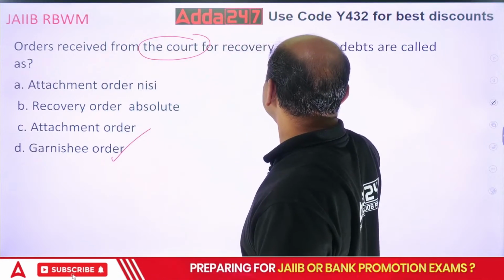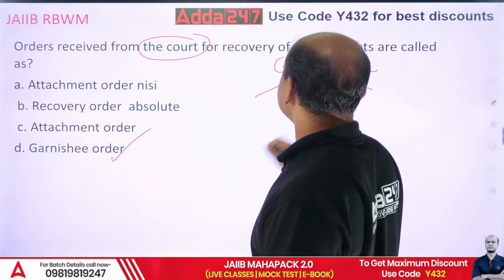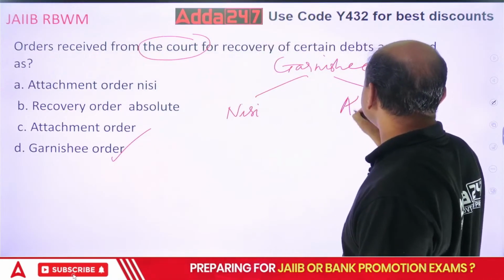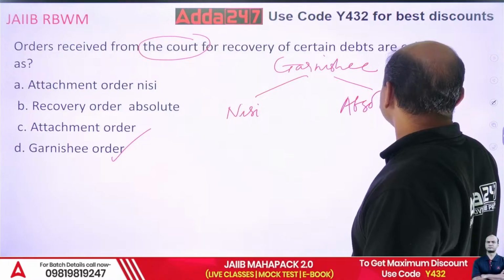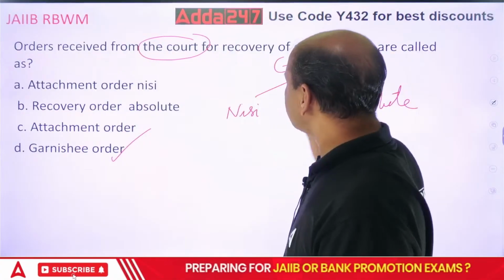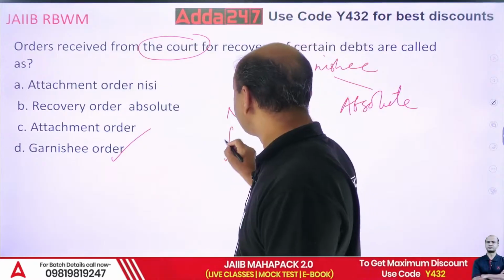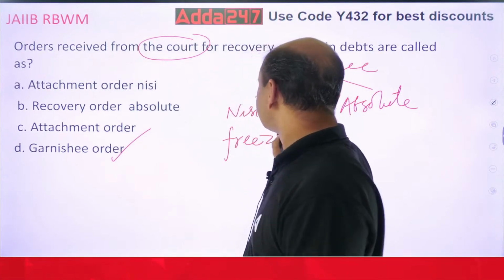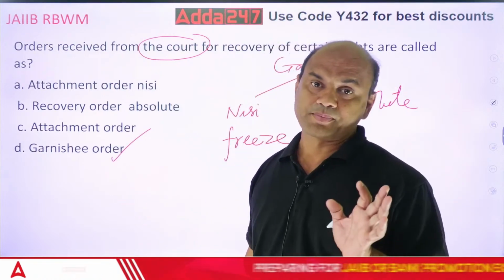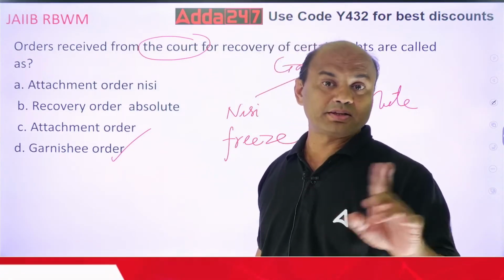Garnishee order is of two types. One is nisi and second is absolute. What is nisi? In nisi, the court tells you only to freeze the account and keep it with you. That's it. Freeze the account, keep it with you. Don't let the funds be withdrawn. Whenever you freeze the account, there can be a credit in that account, but debit is not allowed.